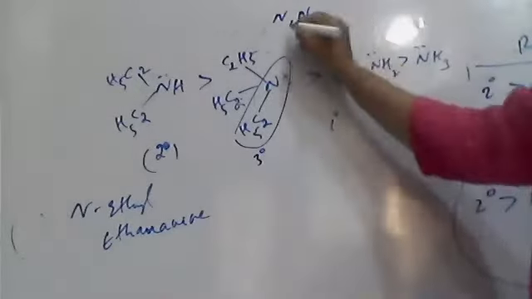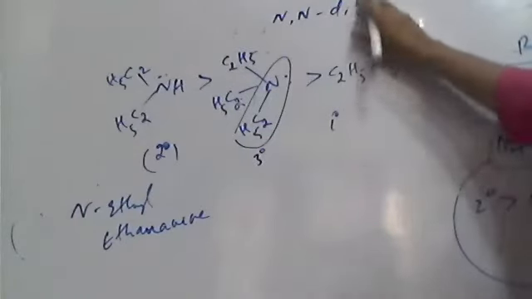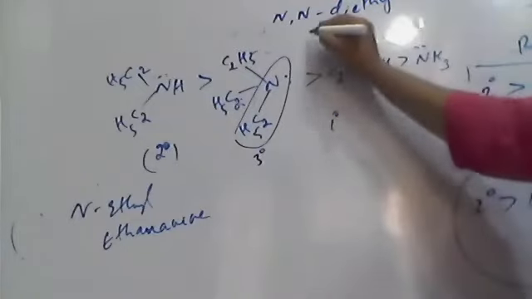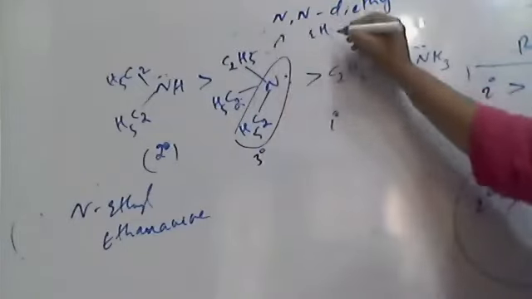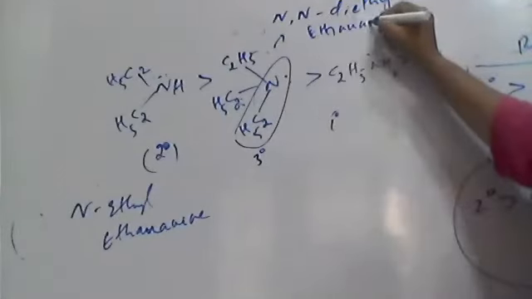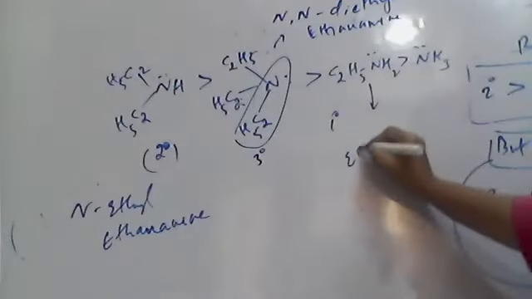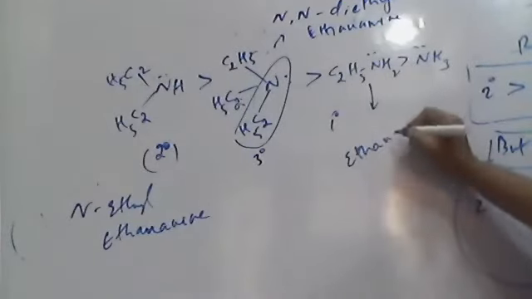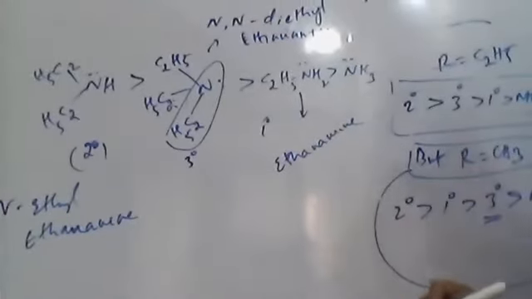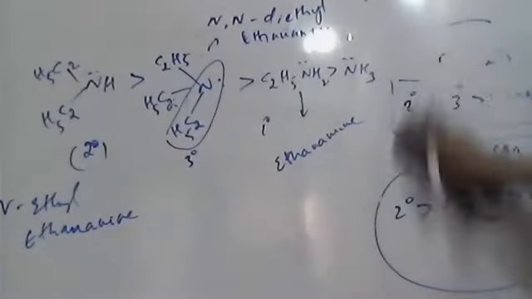Both are the same group, therefore it is diethyl: N,N-diethyl ethanamine. Understand? Where the primary is simply ethanamine according to IUPAC nomenclature. The same is here also.